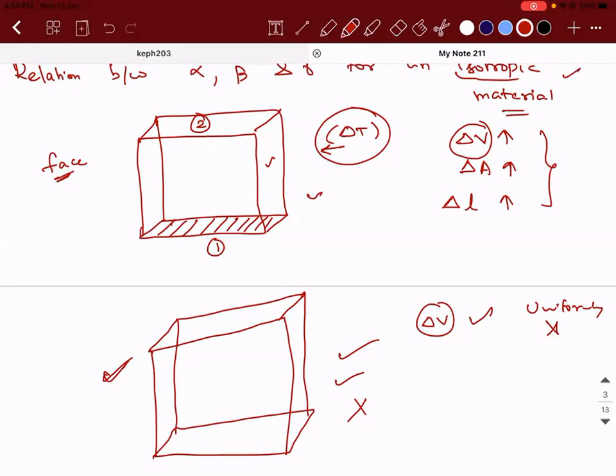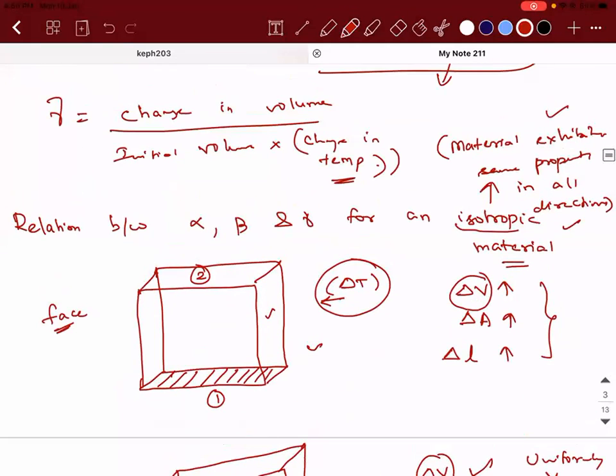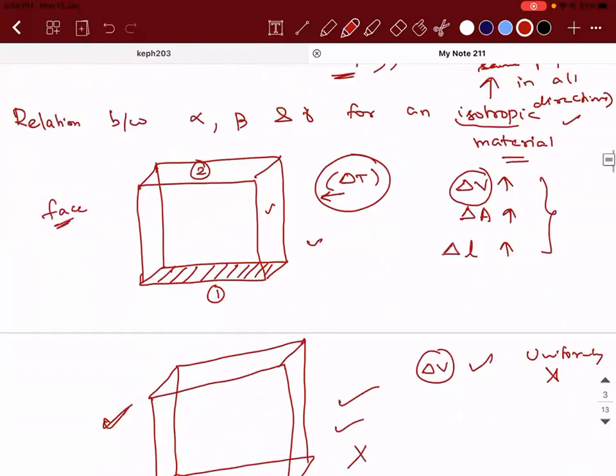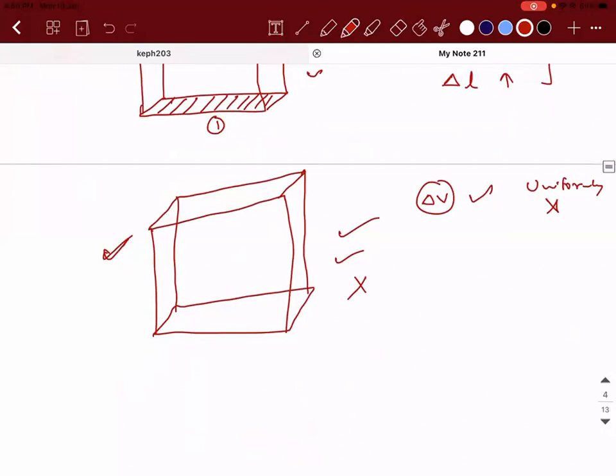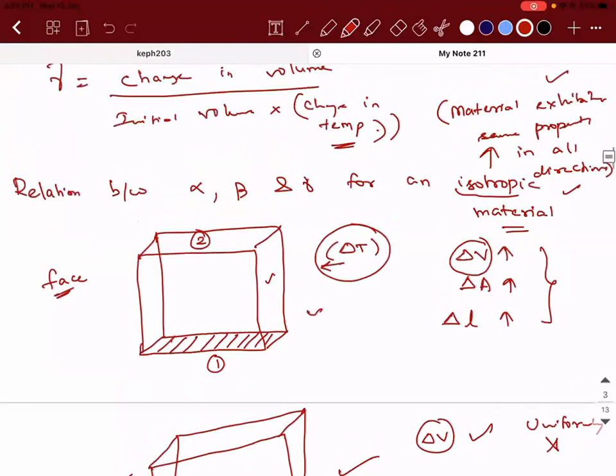Somebody asked me what is an isotropic material, sir? What do you mean by materials exhibiting the same property in all directions? My answer is it should have a uniform expansion in all the directions. For that, it is in your hand. You supply heat however you want. That is your headache. I'm only concerned about whether that material is having a uniform expansion or not. And I'm going to derive the relation between alpha, beta, and gamma only for those materials which exhibit the same property. That is what is collectively called an isotropic material.